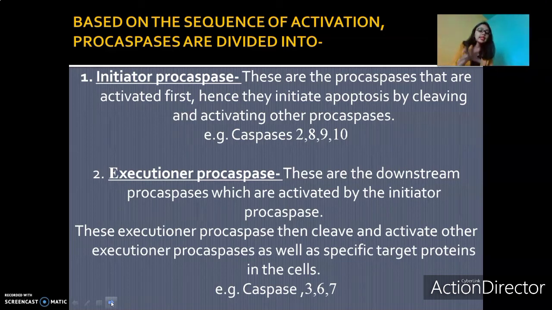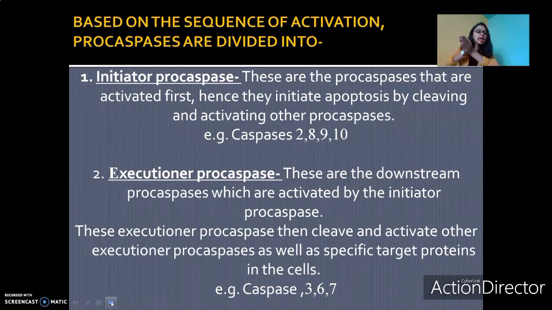Executioner procaspases are the downstream procaspases which are activated by the initiator procaspases. So, these are activated later. The first procaspases that are activated are initiators. The ones that are activated later are executioners. Once the executioner procaspases are activated by the initiator procaspases, there are two things that they do.